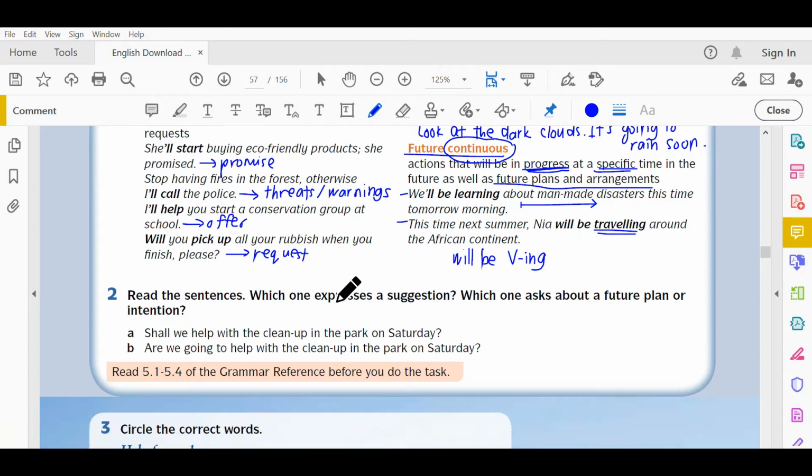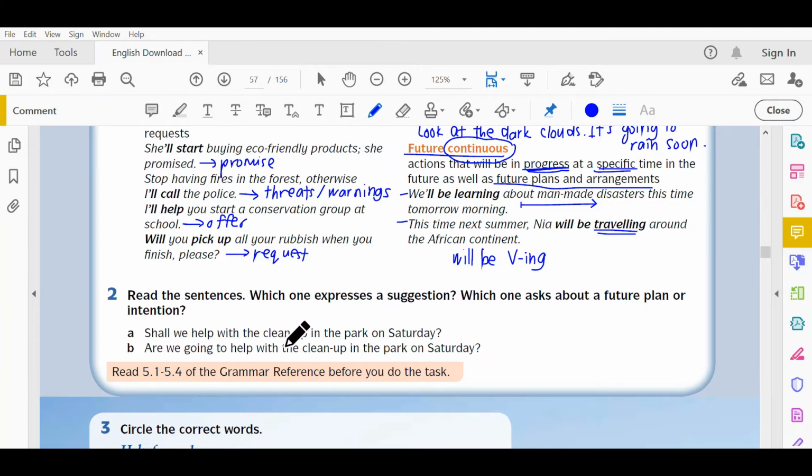Okay, next, let's look at number 2. You have to read the sentences. Which one expresses a suggestion? Which one asks about a future plan or intention? Okay, mana satu yang menunjukkan cadangan? Mana satu yang bertanya tentang rancangan pada masa hadapan ataupun intention kita, plan kita. Okay, let's look at A.